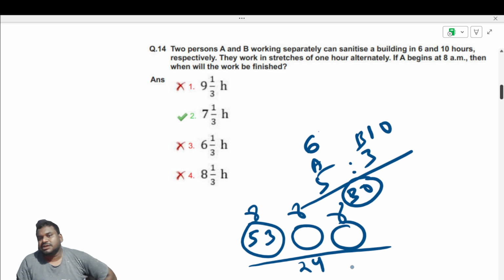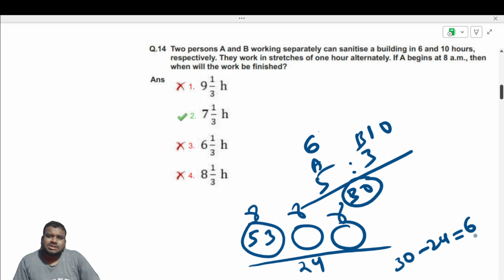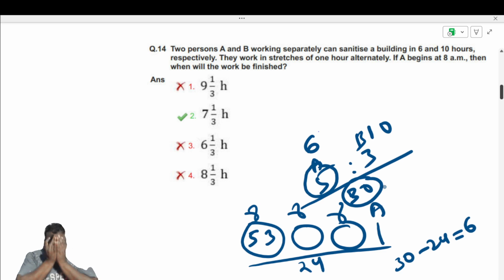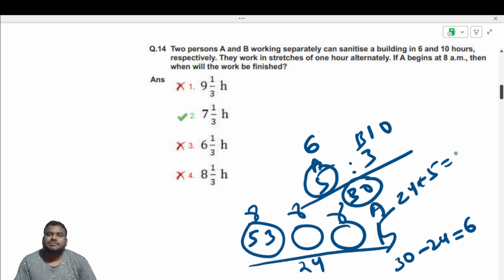So what is the remaining? 30 minus 24 is 6. 6 is remaining, and A's efficiency is 5 there already. So for one day A will work. When A is working, it will be 5 parts of work. So 24 plus 5 is 29 parts of work done. Only one part is left.